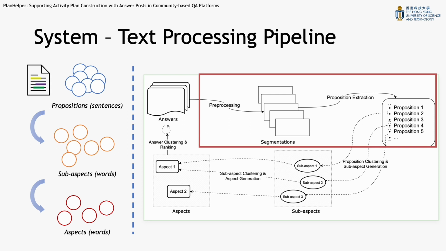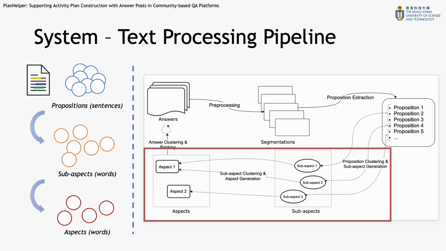Then a BART model extracts propositions from the text as a language generation task. Then we clustered propositions based on the sentence BART embedding as a sub-aspect group. We use KeyBERT to generate a word for this group as the sub-aspect. The sub-aspect words are then further clustered via ConceptNet into aspects.